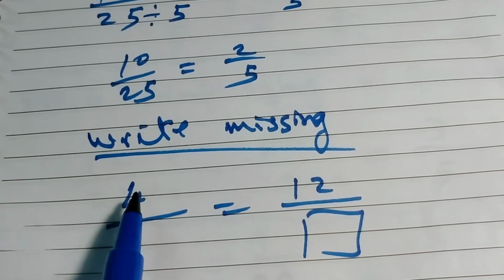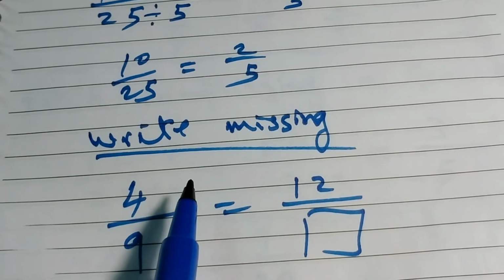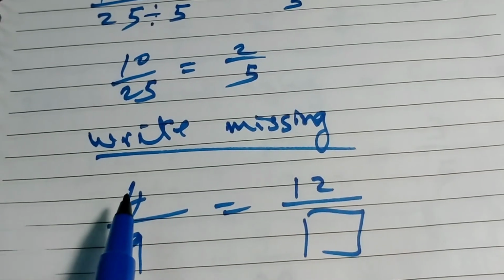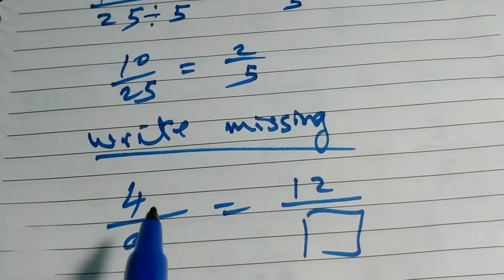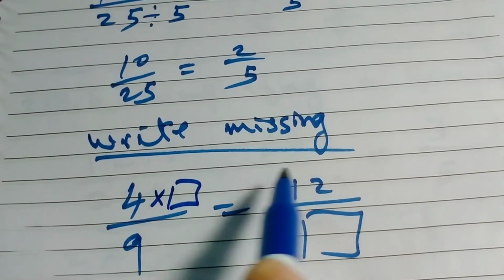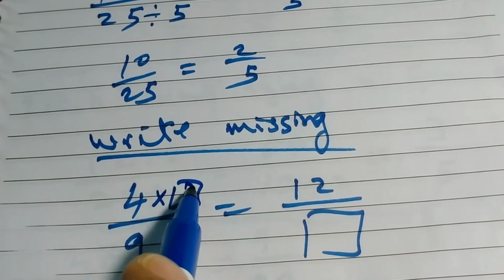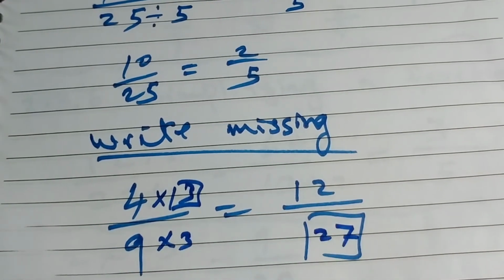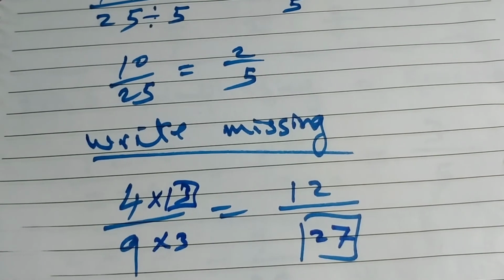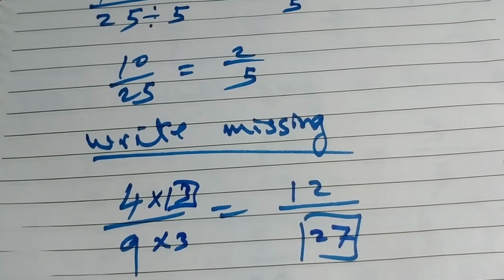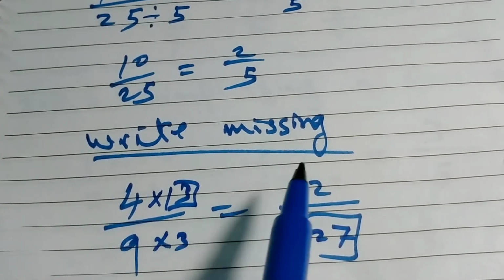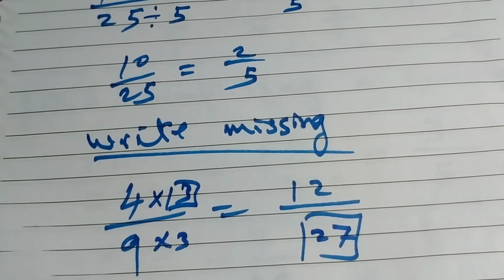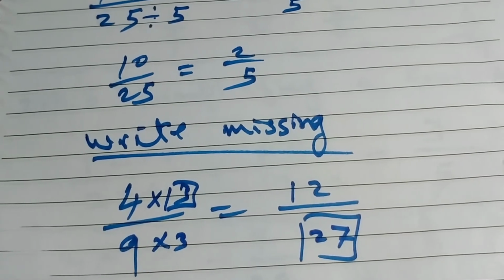So it means 4 has been multiplied by a number. We will check that number. 4 multiplied by what equals 12? 4 multiplied by 3. So we will multiply by the same 3 below. 9 times 3 equals 27. So this is our missing number. We have completed the fraction. So 4 over 9 is equivalent to 12 over 27. Clear, my dear? Now try to solve one or two more questions about missing numbers.